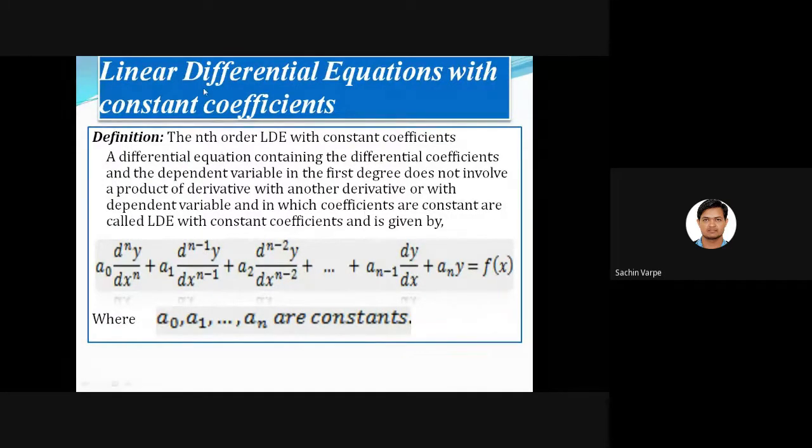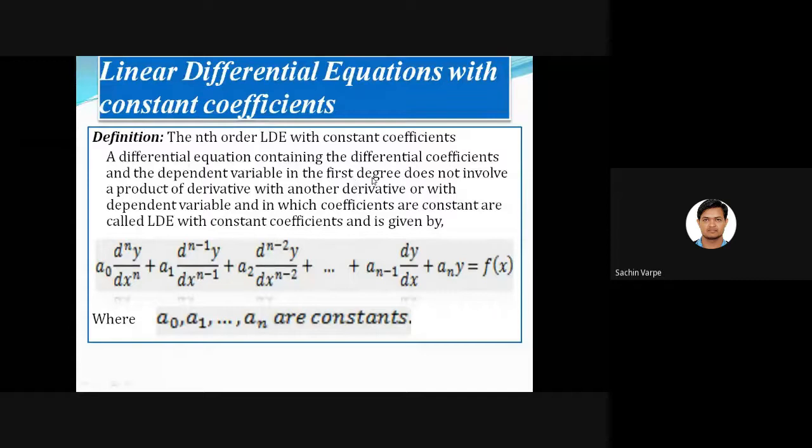So this is the actual start: linear differential equation with constant coefficient. This is the definition. What does an nth order linear differential equation with constant coefficient mean? A differential equation containing the differential coefficients and the dependent variable, just like y is the dependent variable and its derivative with respect to x is called a differential coefficient.